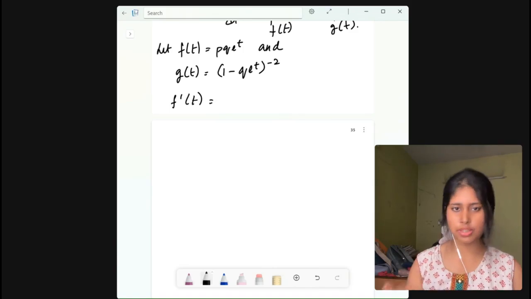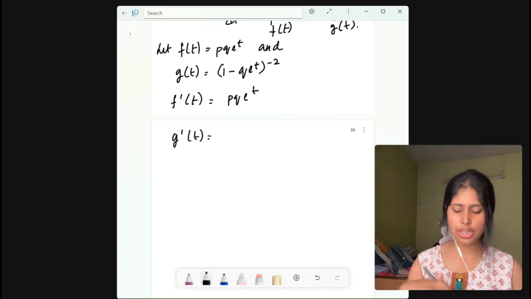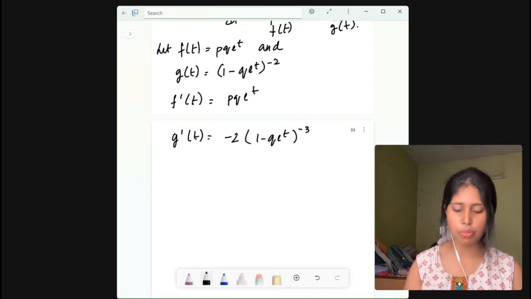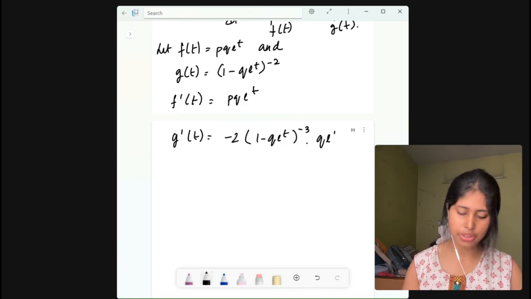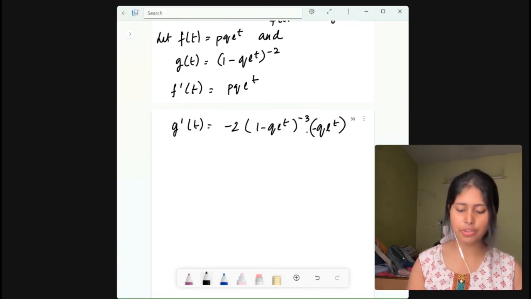f dash t will be the same only, p into q into e to the power t. And then what will be g dash t? For g dash t, you need to put the power down. So minus 2 into (1 minus q into e to the power t) to the power minus 3, since minus 2 minus 1 is minus 3. And then you need to differentiate the part inside the bracket, right? So it will be minus q into e to the power t. There will be a minus here.